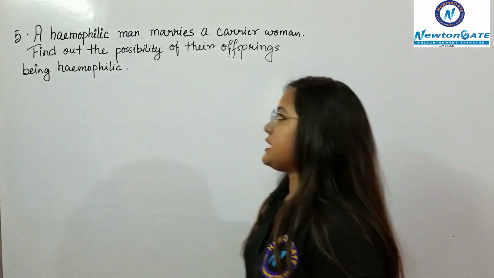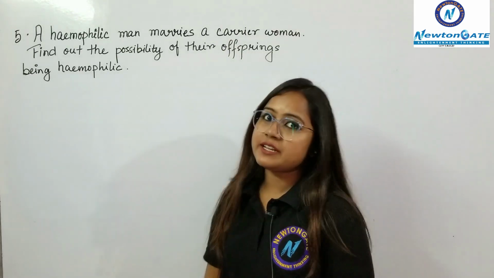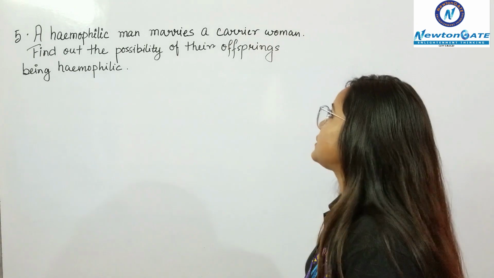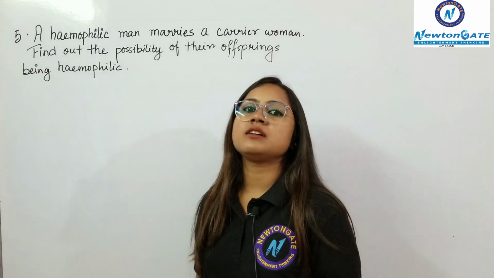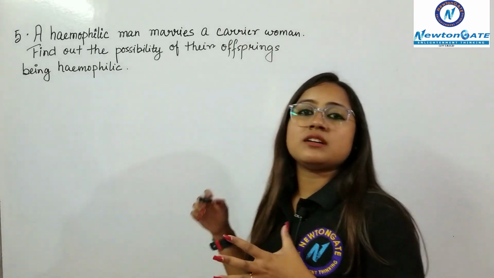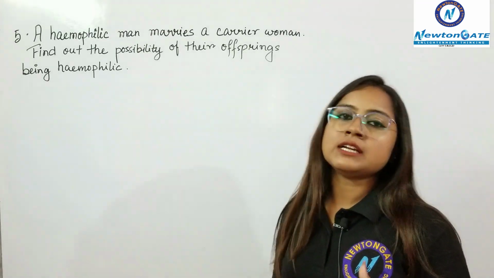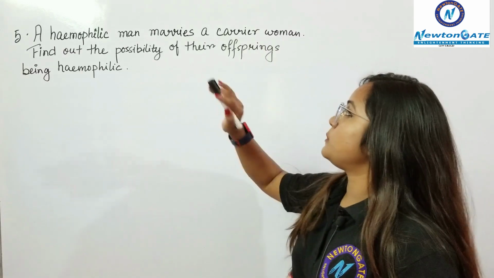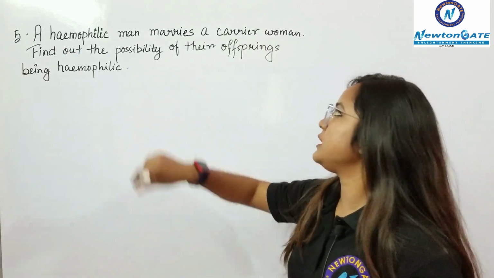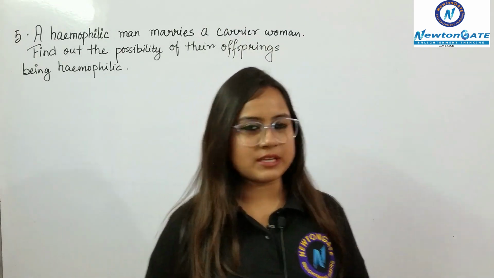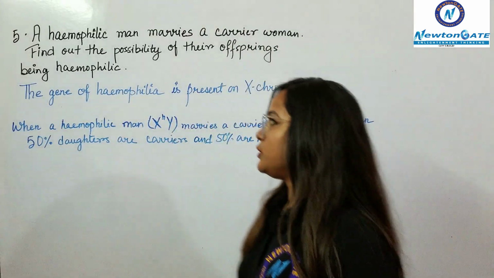Okay, so the question is, a hemophilic man marries a carrier woman, find out the possibility of their offspring being hemophilic. So let me draw a cross of this scenario and the situation that will arise if the hemophilic man marries a carrier woman that is also a hemophilic carrier. Okay, so let me complete the answer.